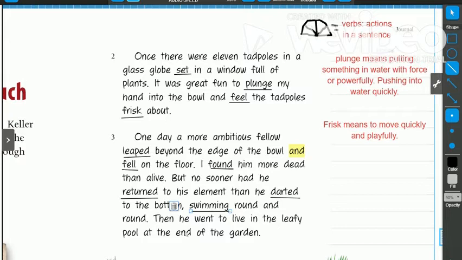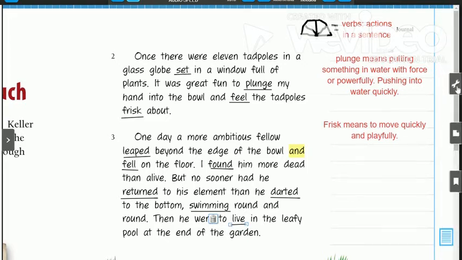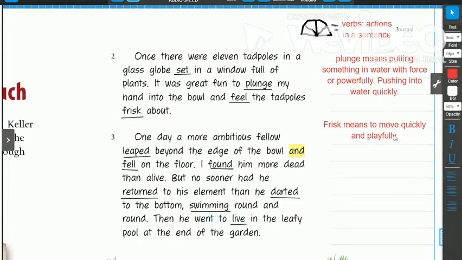Then he went to live in the leafy pool at the end of the garden. Our last action verb is to live. Now, if we go back to the beginning, we can see some pretty exciting words like the word leaped. Instead of just saying he fell out of the bowl or he got out of the bowl, which was another way that you could say that, Helen Keller writes that he leaped out of the bowl, and that's a lot more exciting. So we're going to write the definition for the word leaped, and we'll put that on the side over here in our note space.